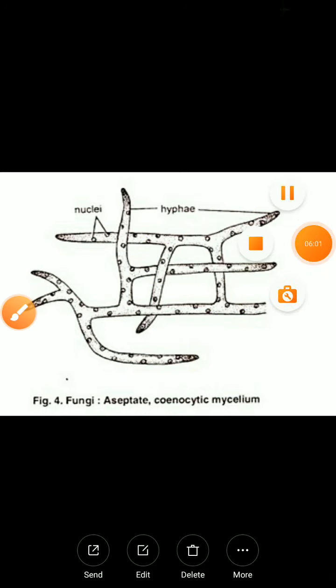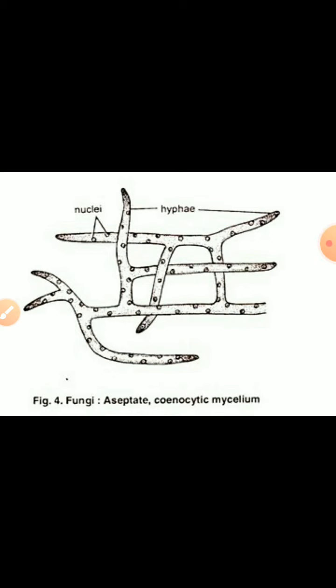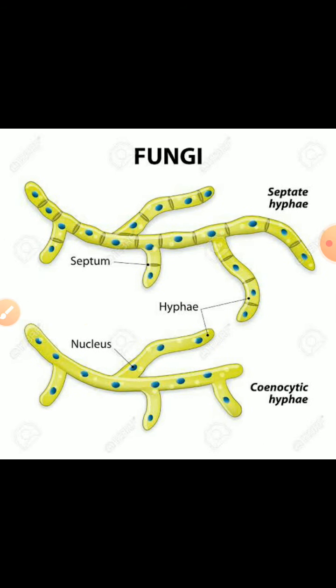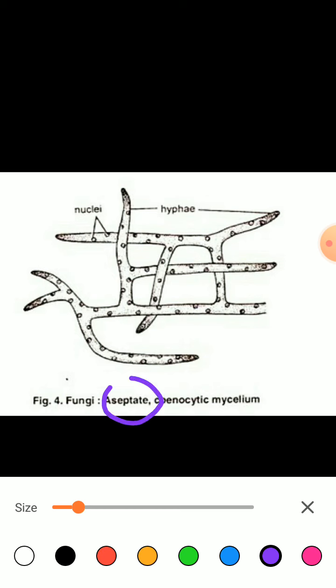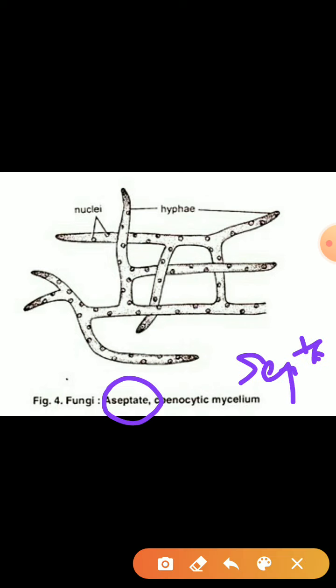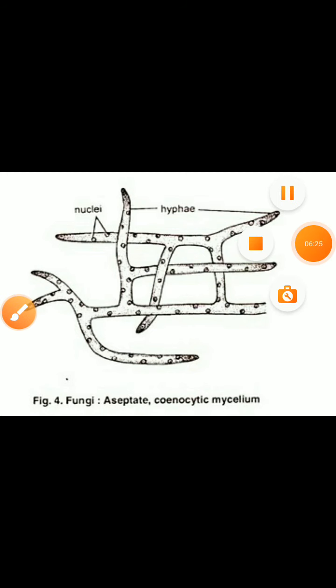Okay, so that's about septate and aseptate mycelium. I explained this with the diagram because in the coming categories of kingdom fungi, you will get to know about both aseptate as well as septate. Hope you understood.